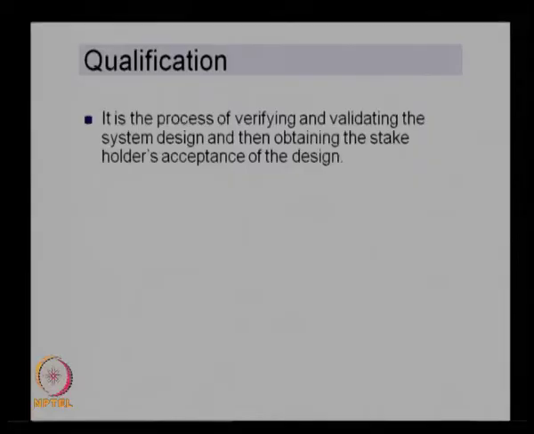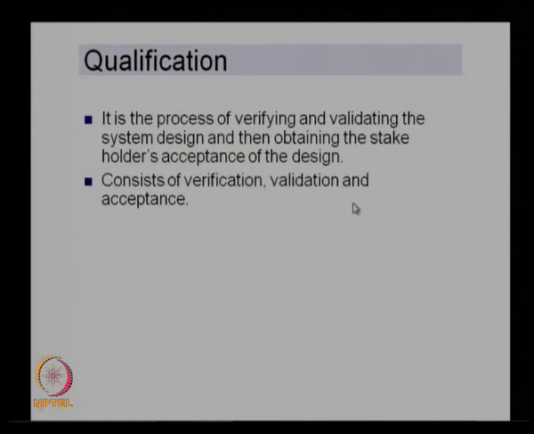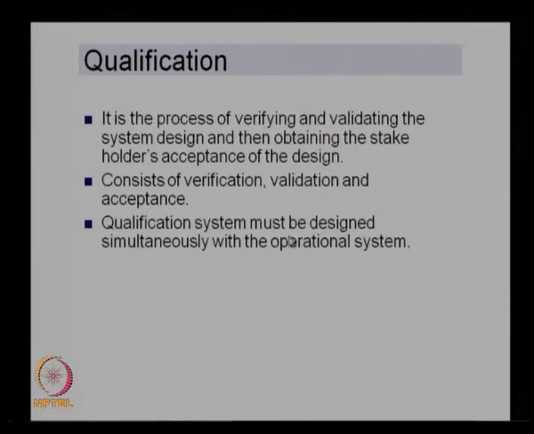So, you can see there are two stages. One is the verification, as well as the validation of the system. So, we need to verify and validate the system. What is the difference between verification and validation? Before going to the difference between verification and validation, let me just give some important points: the qualification system must be designed simultaneously with the operational system.